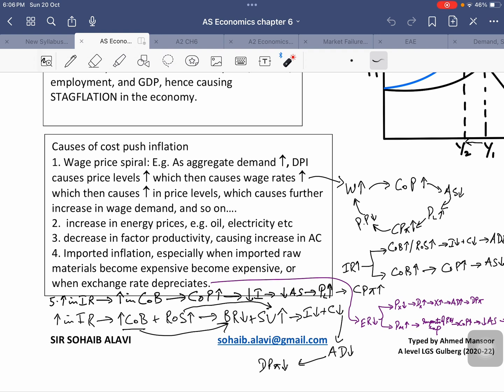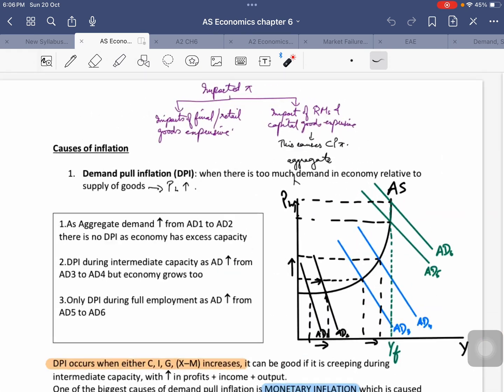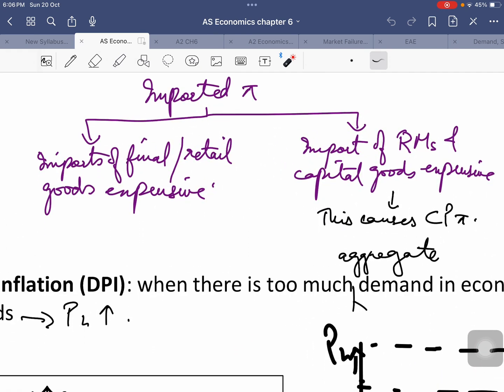When factor productivity is low, that means firms' average costs are rising, which means overall the price level will increase because firms aren't able to counter their rise in cost of production. So all of this causes a rise in cost push inflation. Number four is imported inflation. Now, imported inflation is actually of two types. I've drawn this table to explain what imported inflation is.